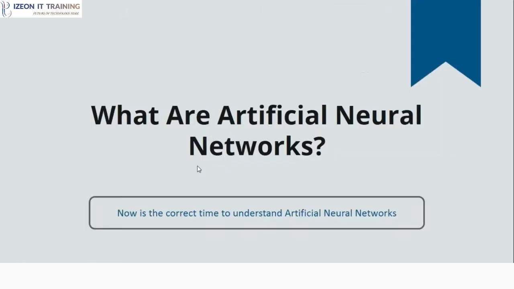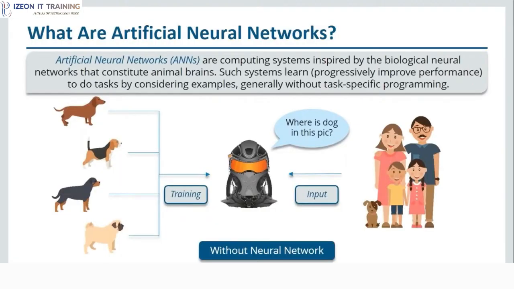Now let's understand what exactly are artificial neural networks. It is basically a computing system that is designed to simulate the way the human brain analyzes and processes information. Artificial neural networks have self-learning capabilities that enable them to produce better results as more data becomes available. So if you train your network on more data, it will be more accurate. So these neural networks, they actually learn by example. And you can configure your neural network for specific applications. It can be pattern recognition, or it can be data classification, anything like that, all right?